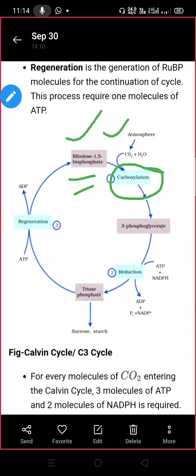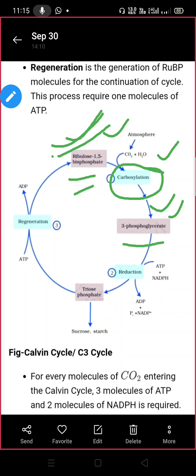And the first product that is formed after the carboxylation is known as 3 phosphoglycerate. So you can say the first step of this Calvin cycle or C3 cycle mechanism is carboxylation, where the CO2 is fixed by ribulose 1,5 biphosphate, and that will form the first carbon compound which will have 3 carbon atoms, and that compound is called 3 phosphoglycerate.